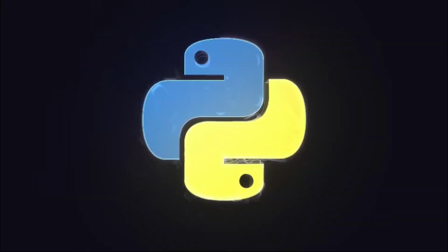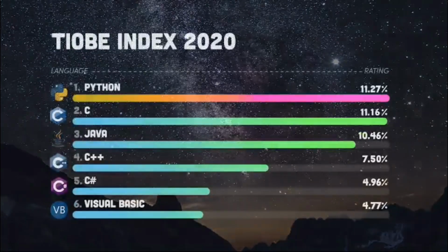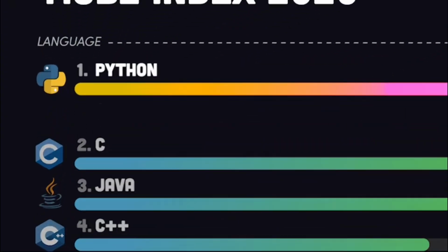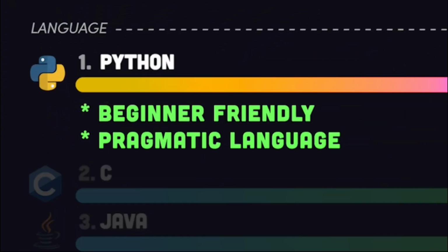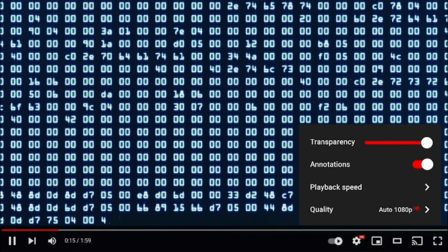Python, a high-level interpreted programming language famous for its sudo-like code. It's arguably the most popular language in the world because it's easy to learn, yet practical for serious projects. In fact, you're watching this YouTube video in a Python web application right now.